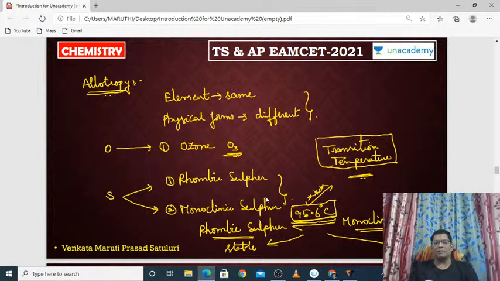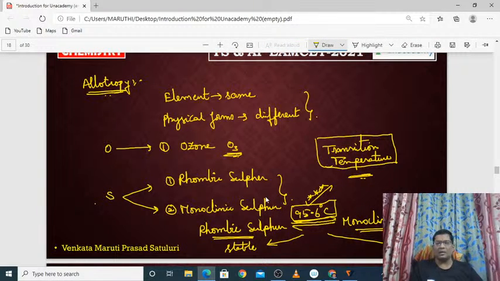That's all. Up to this, our allotropes of oxygen and sulfur are over, and tomorrow or in the next session we will discuss the complete details about the allotropes of sulfur.